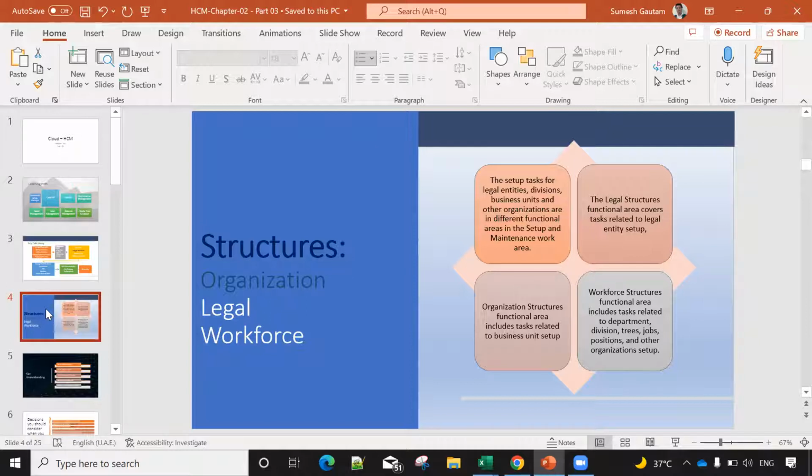What is my structure? I have covered the organization. You know what organizations we have covered from the functional setup point of view. Divisions are there, we have functional areas, we have business units. We have not done the setup, but the concept is very clear to all of us. Today we are going to cover the legal structure, what our legal structures are, and how and where we can configure them. And then the last piece will remain the work structure, meaning departments, trees, jobs, positions, and other organization setups that we will do. So this is from the structural point of view.